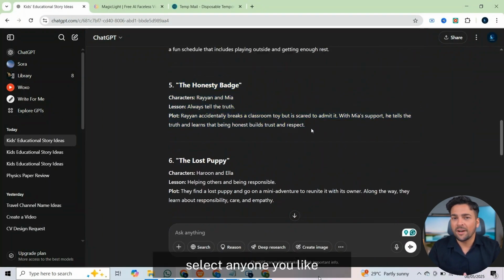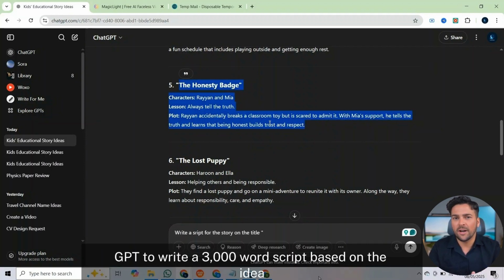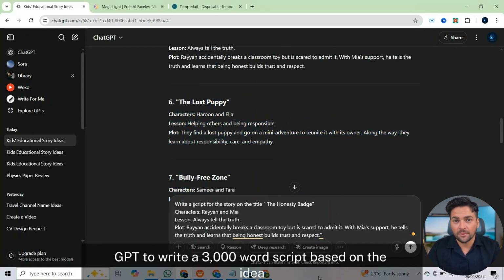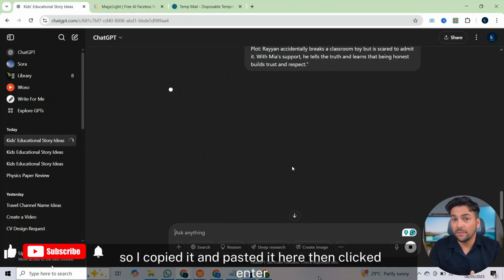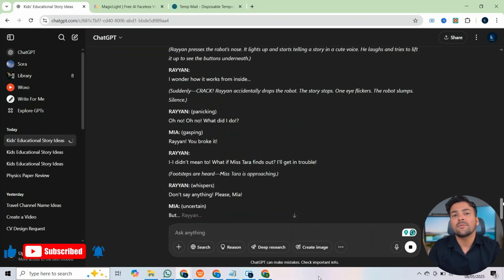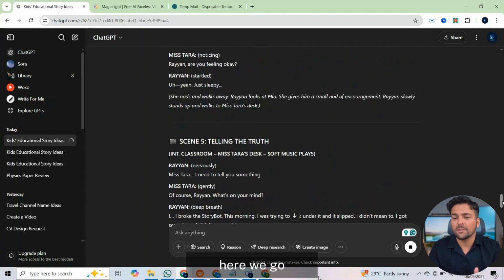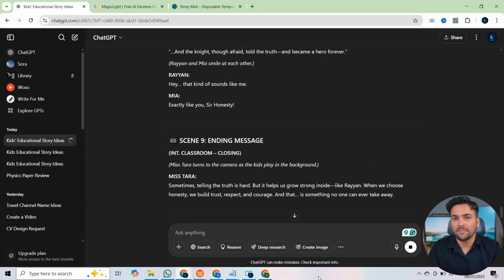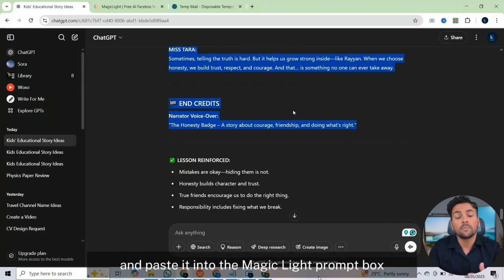Select any one you like. Then ask ChatGPT to write a 3,000-word script based on the idea. I selected the 5th idea, so I copied it and pasted it here, then clicked Enter. Here we go. Let's copy the script and paste it into the MagicLight prompt box.